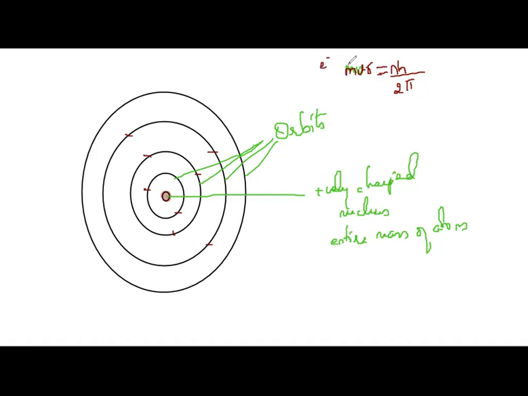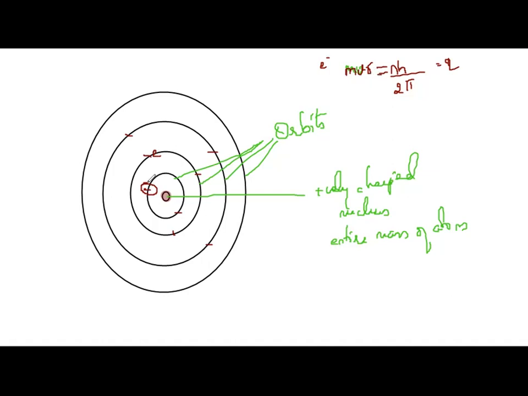When that particular electron obeys this law, mvr equal to nh upon 2 pi, then that will be the allowed orbit. If it is obeying this law where n is 1, then that electron can be allowed in the first orbit. If n is equal to 2 and that electron is obeying, then that will be allowed. That will be the house of that electron. So this is mvr, the angular momentum. And this rule we call the principal quantization, Bohr's quantization postulate.